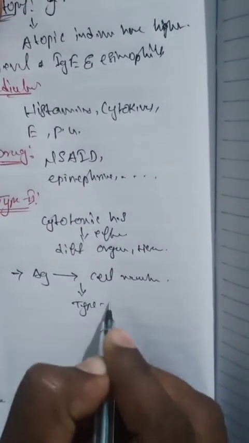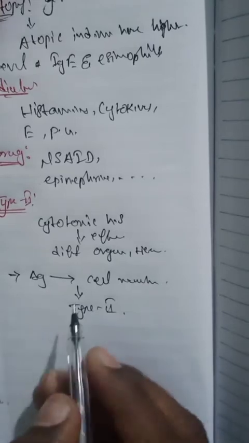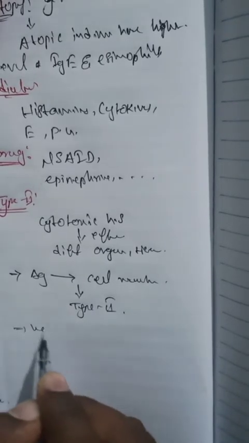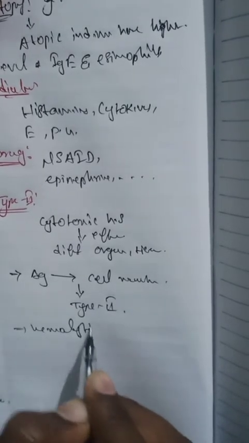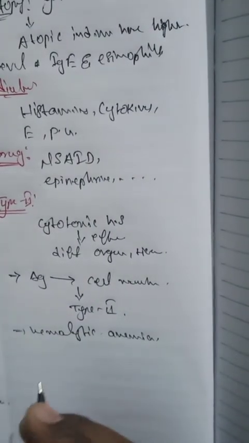With this particular drug, hemolytic anemia formation happens, and different types of diseases occur with type 2 reactions.